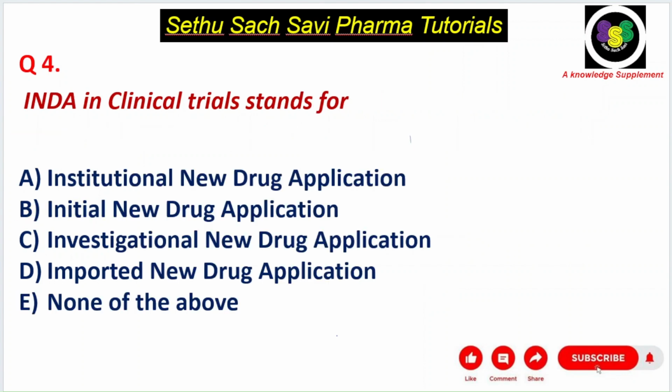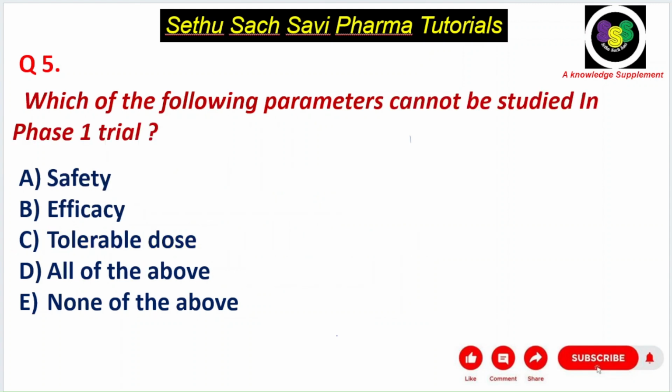Next question. INDA stands for, again, the expression is very simple. INDA stands for investigational new drug application. Next question. Which of the following parameters cannot be studied in phase 1 trial? Safety, efficacy, tolerable dose, all of the above. You can pause the video and try to answer it.